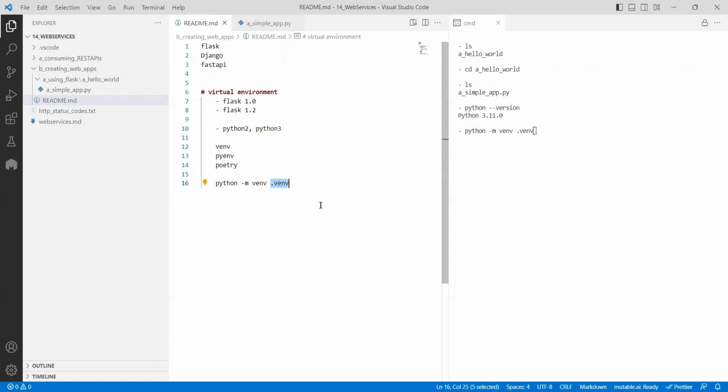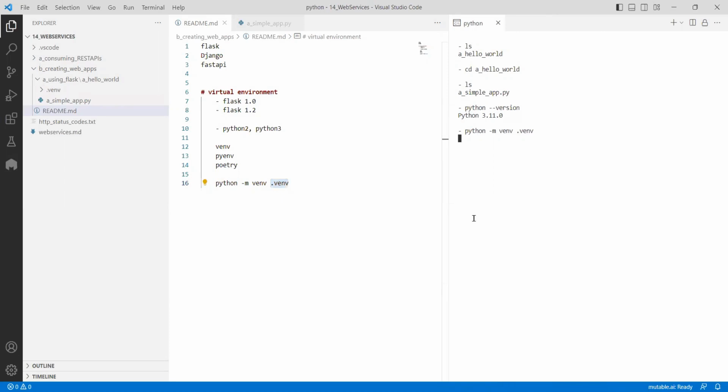Instead, I can say something like .myenvironment. Once you create it, it will create a virtual environment. What do you mean by this virtual environment, sir? And see here, there is a new folder which was created, which also has the libs, scripts, and all these things. Just like your built-in installation of Python, it is creating one more environment.